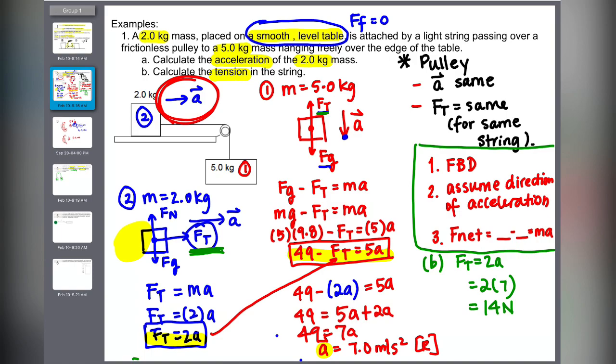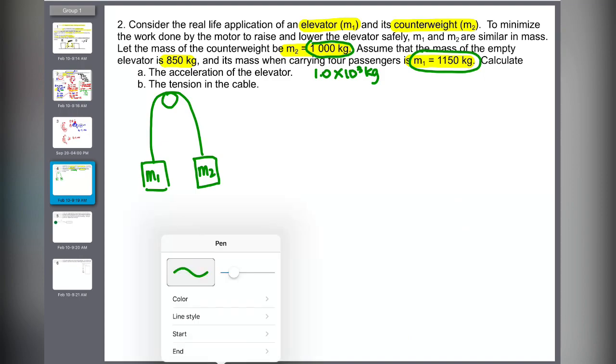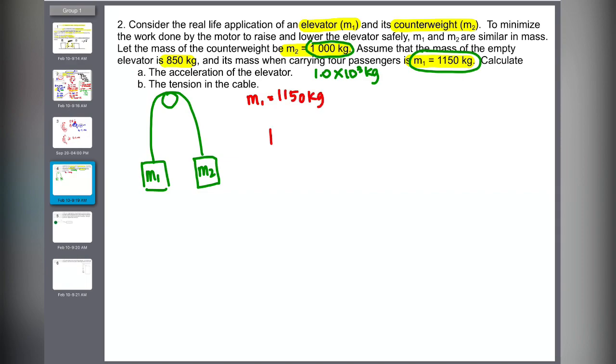Okay, draw the free body diagram for each of the blocks. Assume the directions, which way should they go, and write F net equals ma, write out the net force for each of them. Okay, so first one, M1, the mass for M1 is 1150 kilogram. Okay, the free body diagram for M1, there is a force of gravity pulling it downwards, and there is a force of tension that's pulling it upwards. Direction of acceleration, okay, M1 is heavier than M2, so we can assume that M1 is going downwards and M2 is going to be going upward.